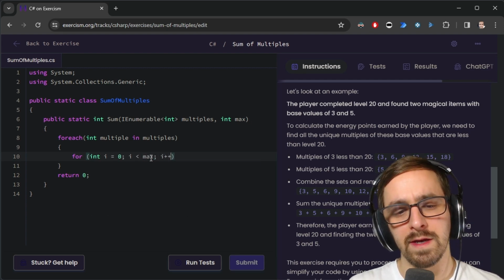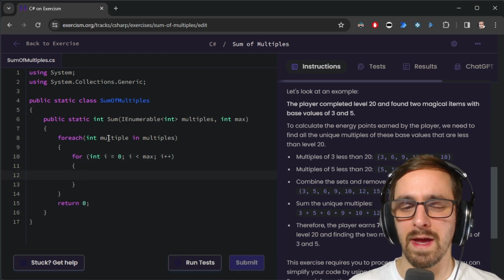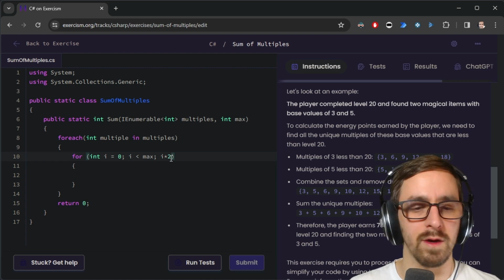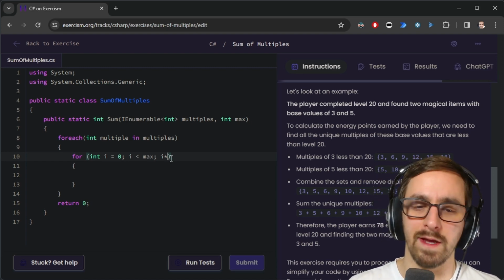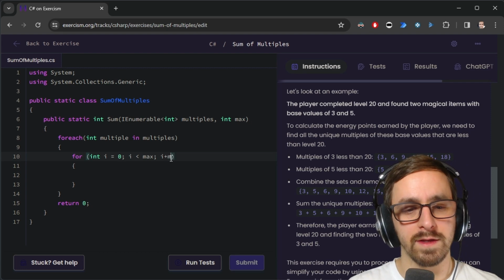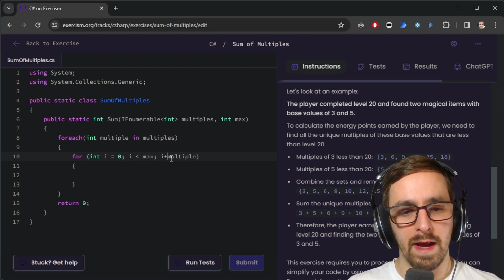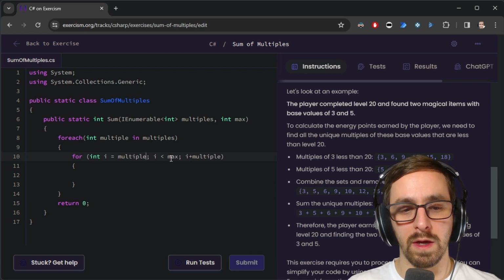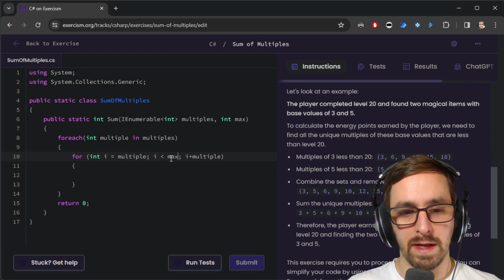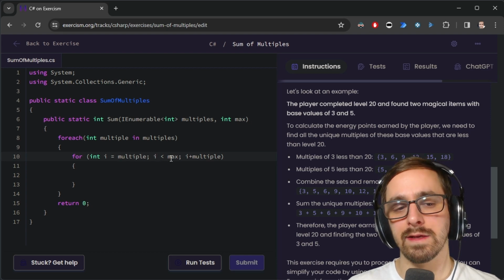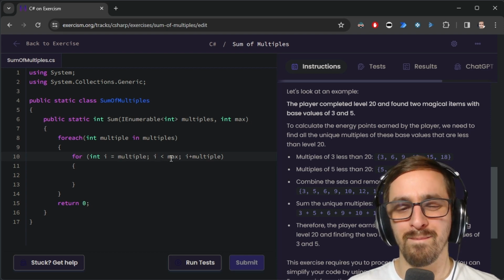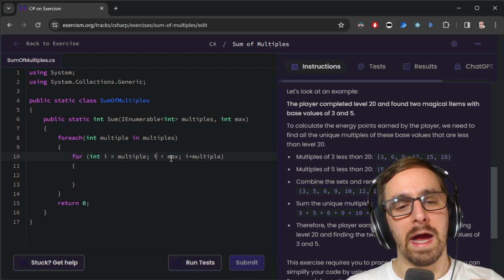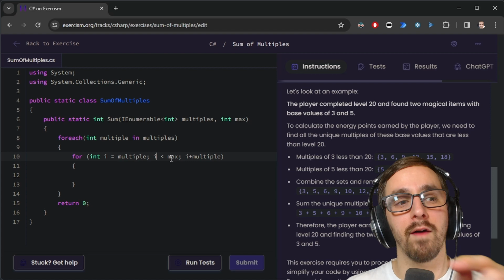Here's where I think it needs to not be just i plus plus. I think it needs to be like i times 2 or something. 3, 6, 9. Yeah, no, you don't multiply by 2. You just add itself. Oh my gosh. i plus equals multiple. And I think we need to start with i equaling multiple, like that. And then as long as i is less than max, I think we have to handle the possibility that the last time our i value goes above the max.